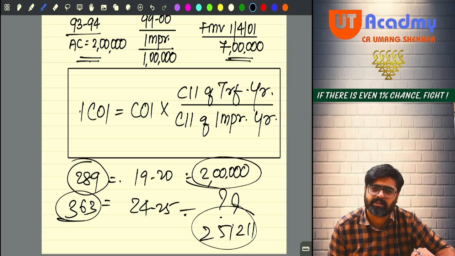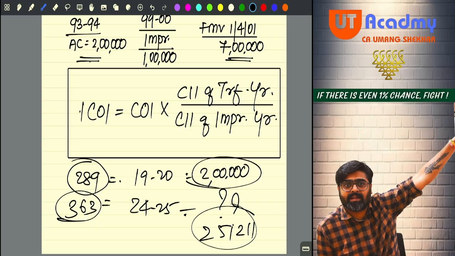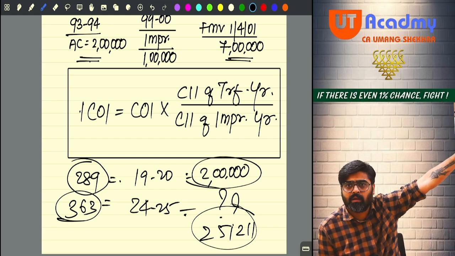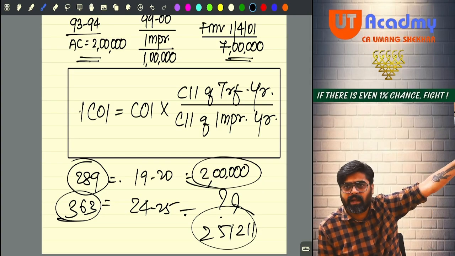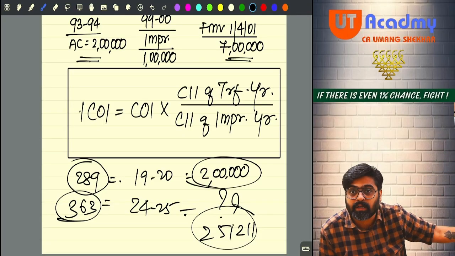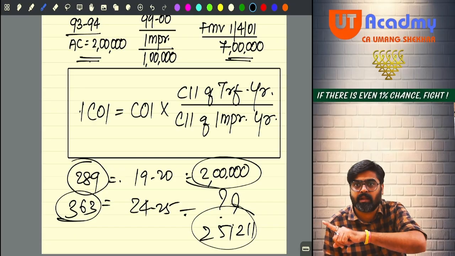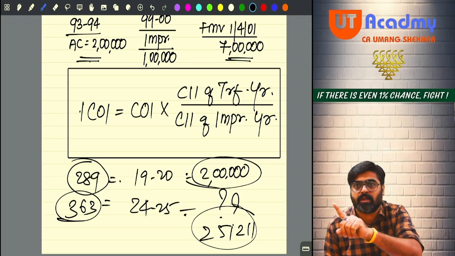Kaushik, you were sleeping in yesterday's lecture or what? Huh? Indexation benefit is always available at the time of calculating the tax liability. And when you are a resident individual, calculating the tax liability at that time to calculate your tax, we will consider indexation. Otherwise, indexation is not available at the time of computation. I have told you this thing multiple times yesterday.